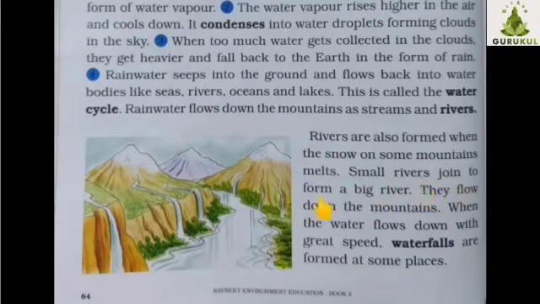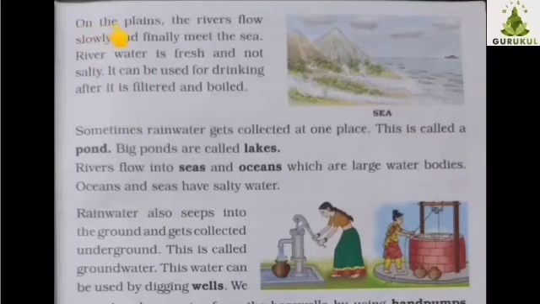Smaller rivers join to form a big river. They flow down the mountains. When the water flows down with great speed, waterfalls are formed at some places. On the plains, the rivers flow slowly and finally meet the sea. River water is fresh and not salty. It can be used for drinking after it is filtered and boiled.